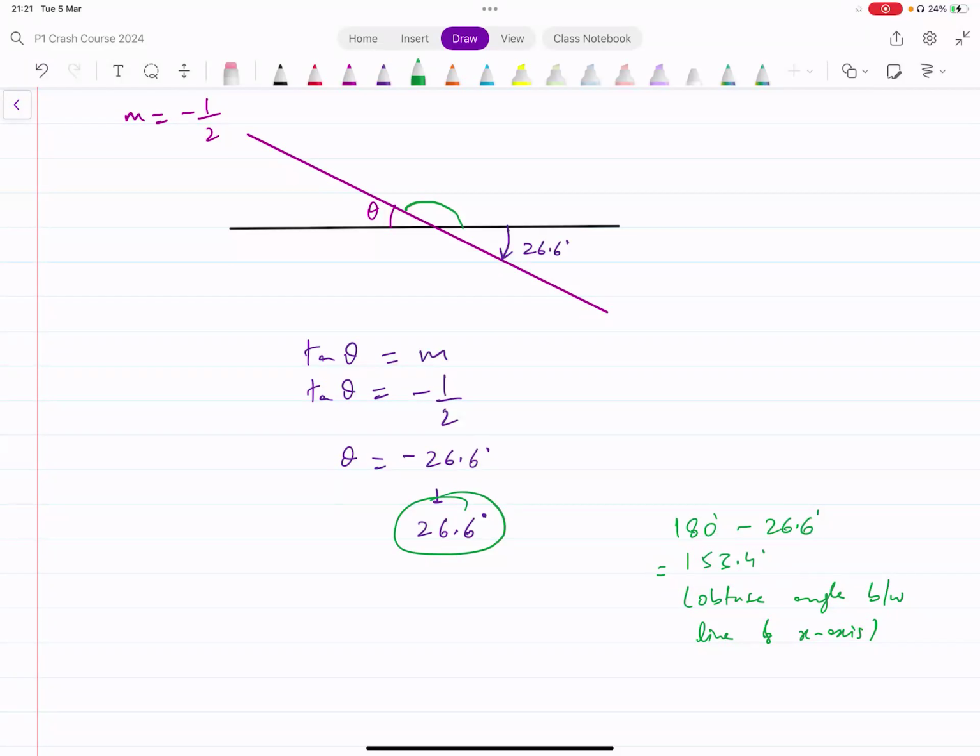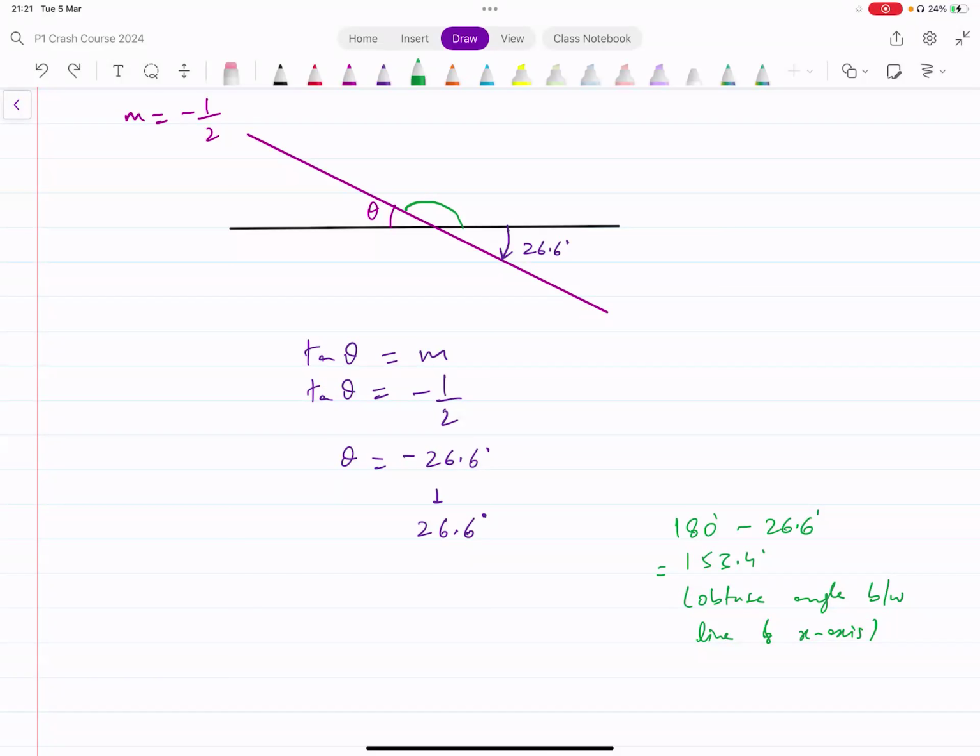If they want an obtuse angle instead, you subtract 26.6 from 180 to get the corresponding obtuse angle. The formula is the same. Is that okay to everyone? Any problem with this? Make sense? Yes, sir.